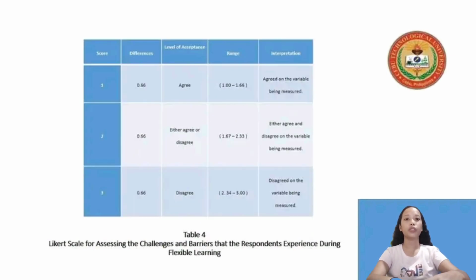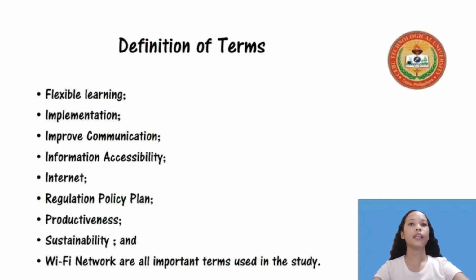Another Likert scale was used to assess the respondents' agreement or disagreement with the challenging barriers they experience during flexible learning. The common words that we utilize in the study are flexible learning, implementation, improved communication, information accessibility, internet, policy, productiveness, sustainability, and Wi-Fi network. Our definition of terms is based on the statement of the problem and other elements of the study. The listed words are defined in accordance with the usage of the word in the study.